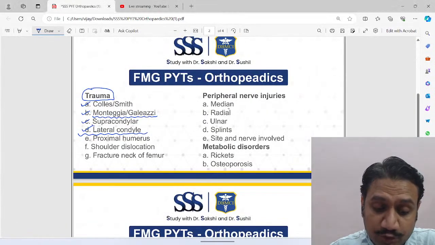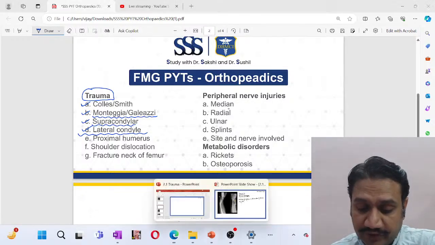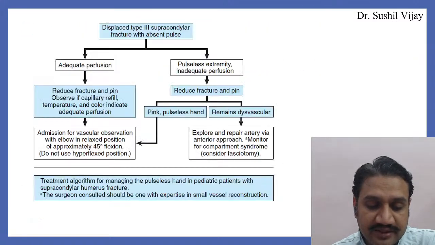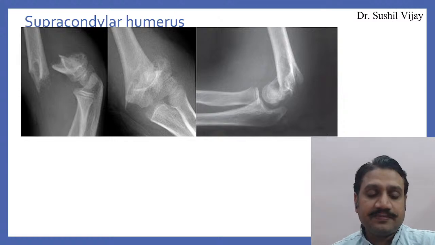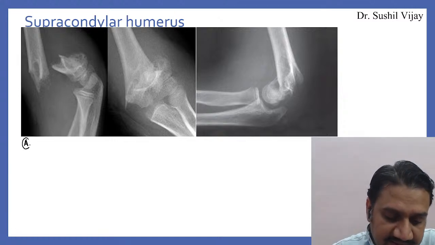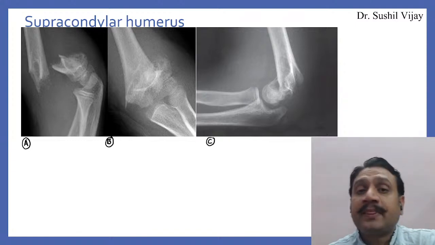Next ones are the supracondylar and the lateral condyle. Two very, very important injuries for your exams, right? Galeazzi, Monteggia, and now let's come on to this one. One very important injury we have is supracondylar fractures. First of all, understand these are three X-rays: X-ray A, X-ray B, X-ray C, right?